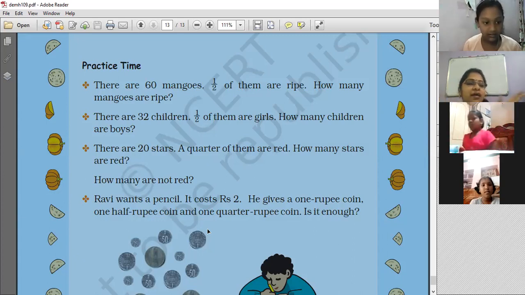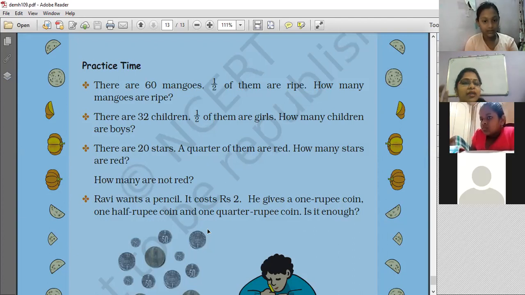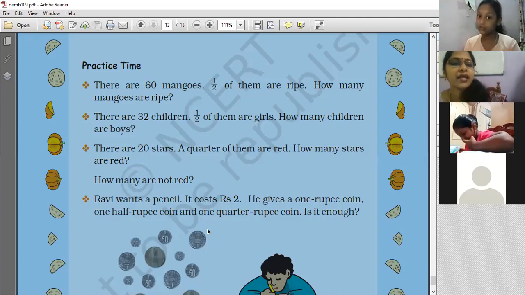Very good. And the other way is 32 divided by 2. So nice of you, children. So half of them are girls, means 16 are girls. Can you tell me how many are boys then? 16. Very good. So when half are girls and half are boys, it means 16 are girls and 16 are boys. So nice.